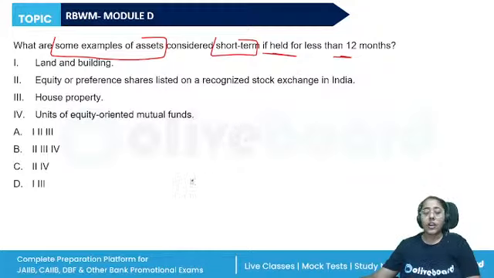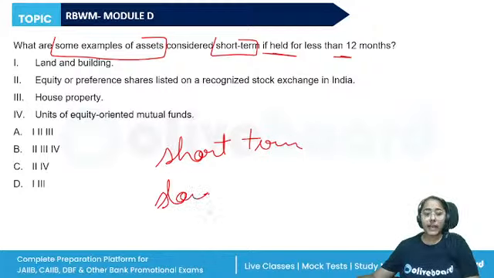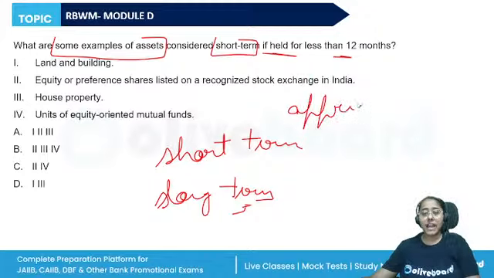Then, what are some examples of assets considered short term if held for less than 12 months? All right. So we have the difference between short term and long term capital gains or assets. Basically, capital gain is an appreciation in the value of an asset between when I purchased the asset and when I'm selling the asset.